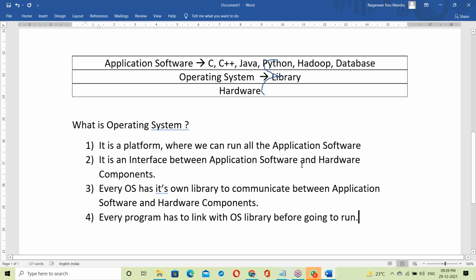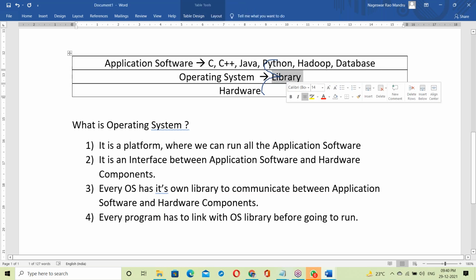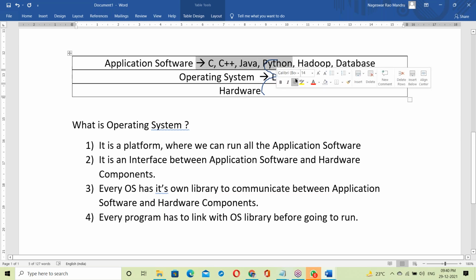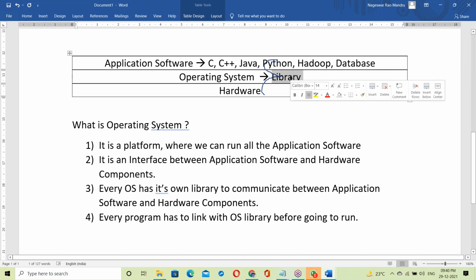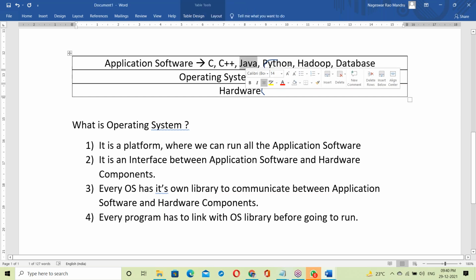That link can be static linking or dynamic linking. So every program has to link with the OS library. From a Java point of view, this point is very, very important. Every program links with the OS library, then communicates with the hardware components. In C and C++ it is static linking; in Java and Python, dynamic linking.